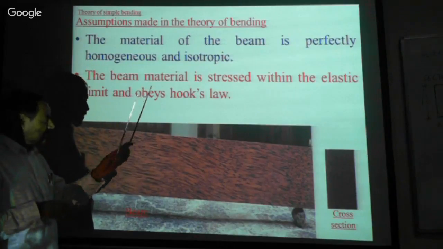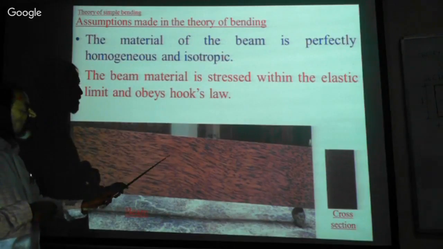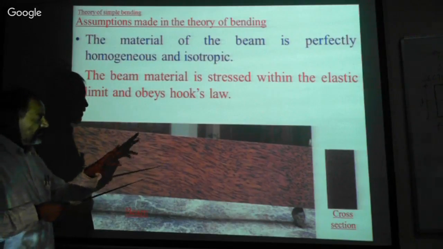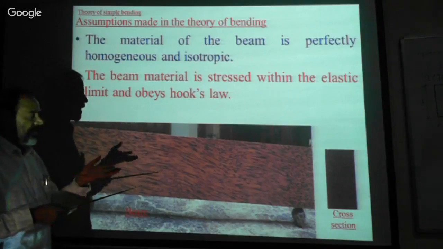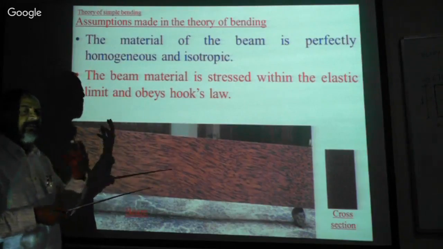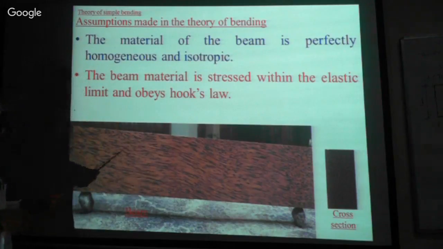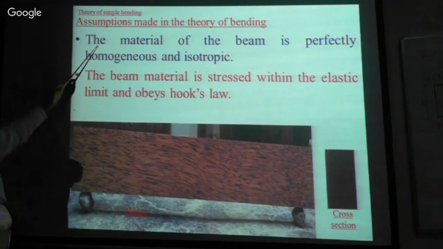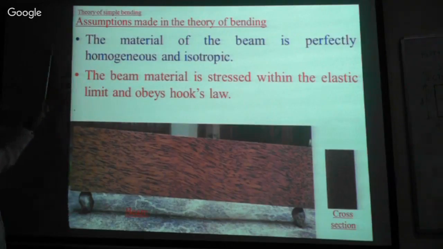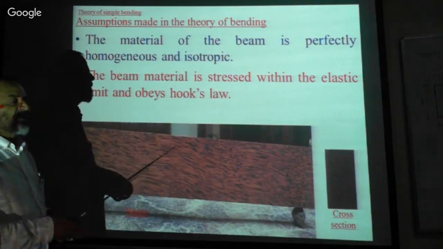Till then, it is assumed that the beam material is stressed and working within the elastic limit. Till then, our theory is good. Beyond that, the body will rupture, or it will get into plastic state. When it gets into plastic state, the body will not come back to its original position beyond that limit, isn't it? Now there are many more assumptions. The one is the material of the beam is perfectly homogeneous and isotropic. The another one is the beam material is stressed within the elastic limit and obeys the Hooke's law.